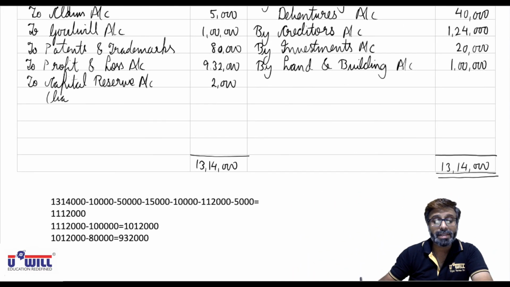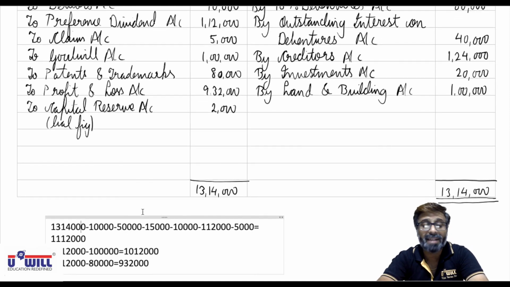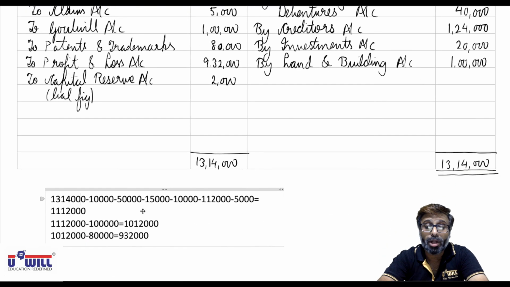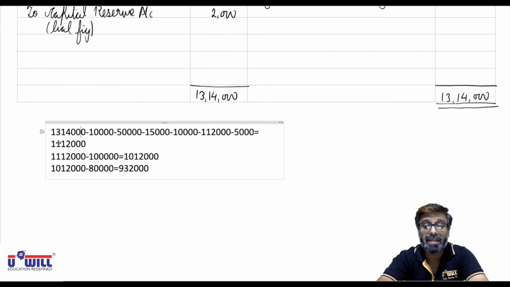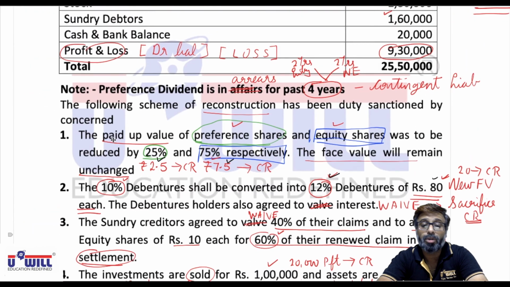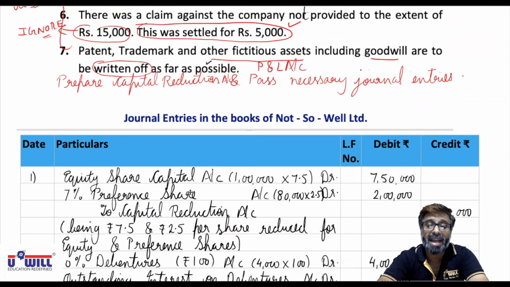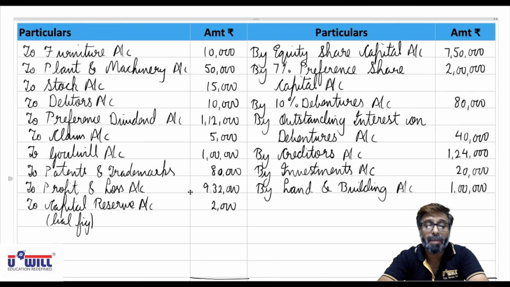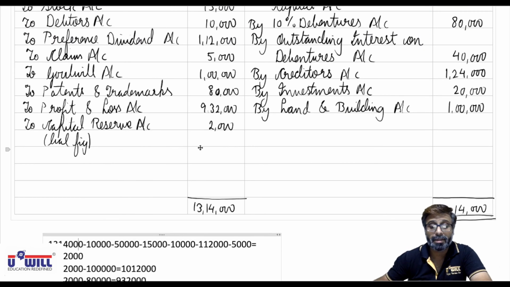I hope everyone is clear with this. These calculations, all of you must be doing in the calculator. First, credit side total 13,14,000. From that you subtract all these amounts, 10, 50, 15, 10, 1,12,000 up to 5,000. 11,12,000 remains. Then we have to write off as per the last adjustment these three amounts: goodwill, patents and trademarks, and P&L. As far as possible means we have to see if balance is there or not to write it off, but sufficient balance remains. And finally 2,000 also goes to capital reserve.